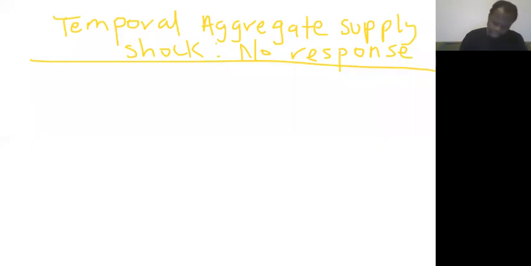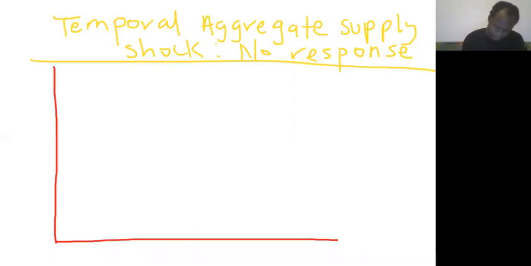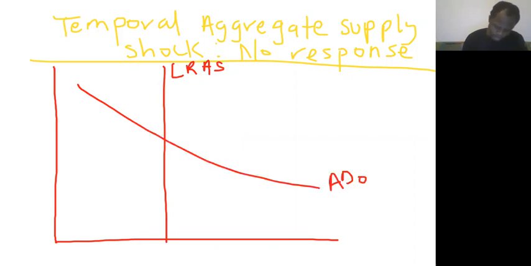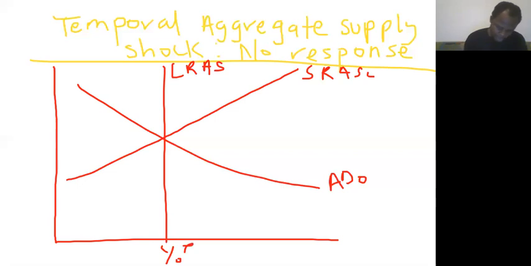Okay, so in this session, I'm going to look at a temporary aggregate supply shock and a situation whereby the central bank decides not to respond to it. So I will draw my curves: long run aggregate supply, aggregate demand, and short run aggregate supply 0. So this becomes Y0 potential, and it becomes your inflation 0, right?